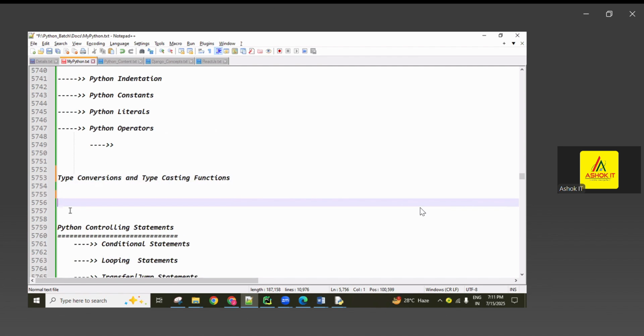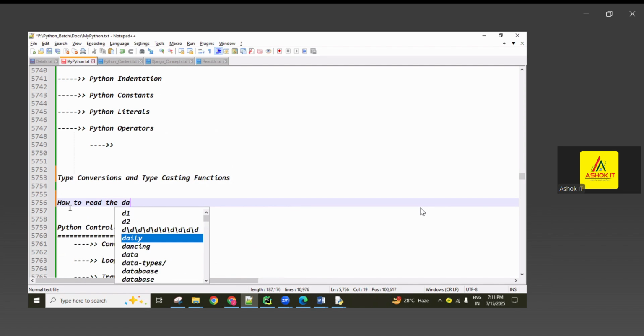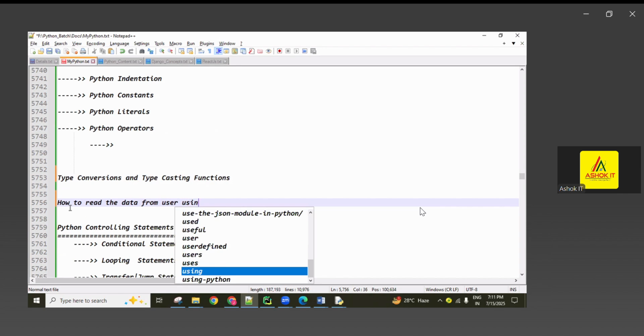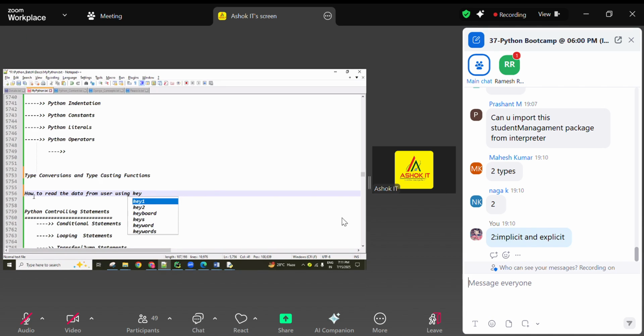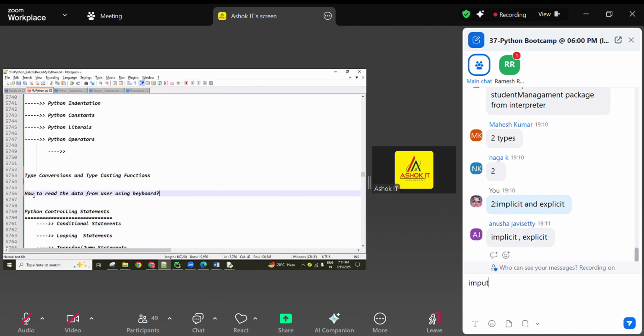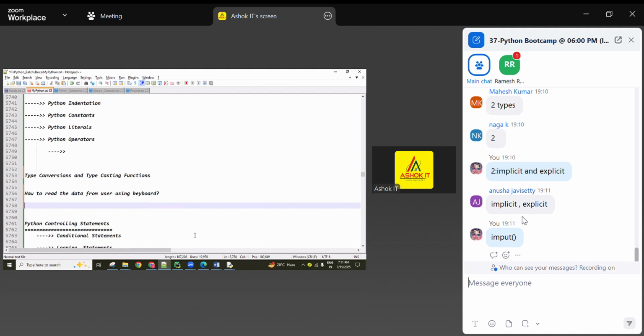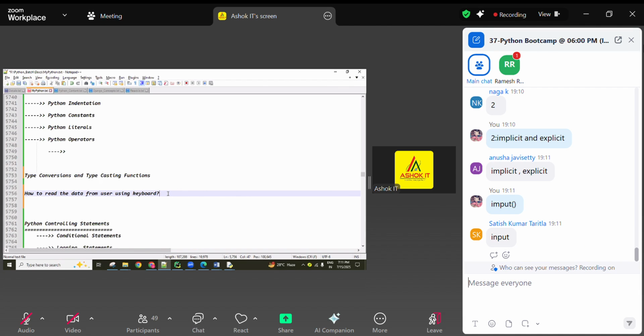And next, how to read the data from the user using the keyboard. How are we reading the data from the user using the keyboard? Using the input function. Very good.